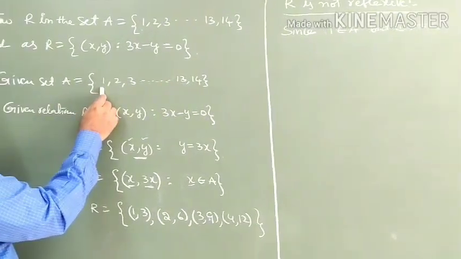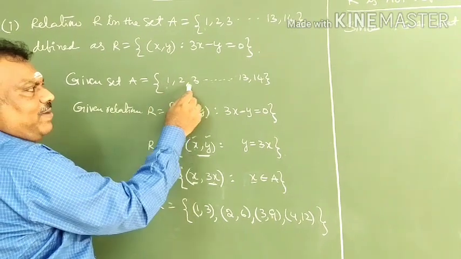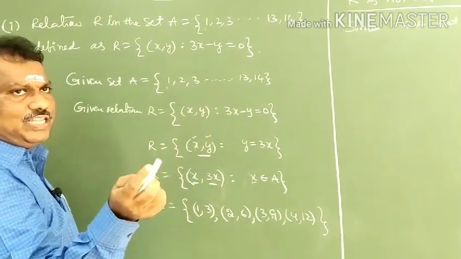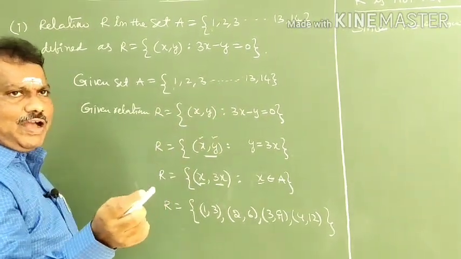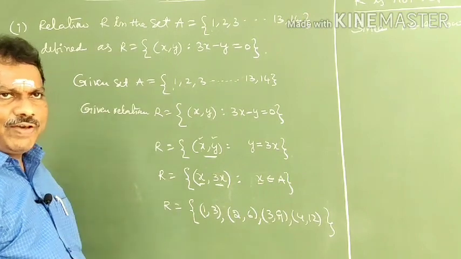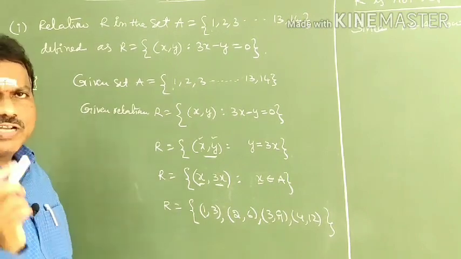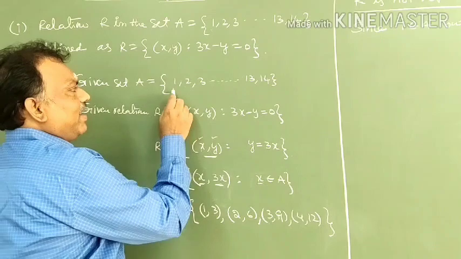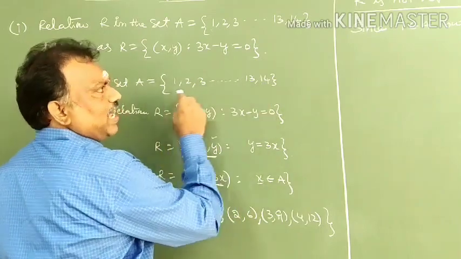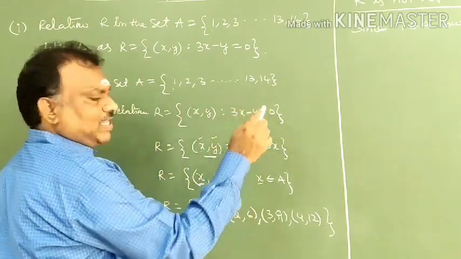In this set, recall the definition: (a, a) belongs to R for every small a belonging to capital A. That means each and every element of set A should have the same image in the relation.